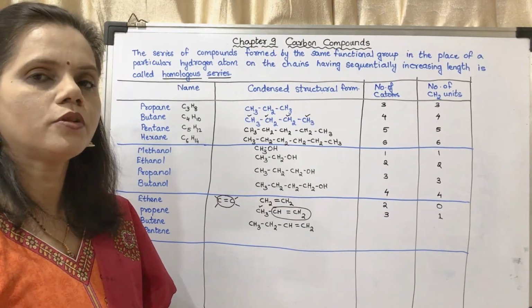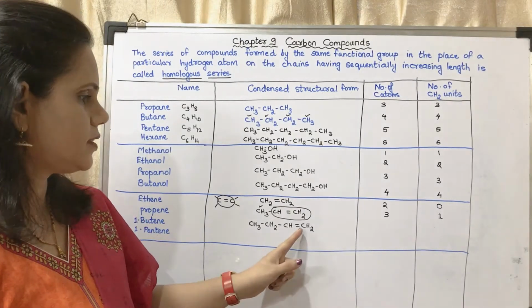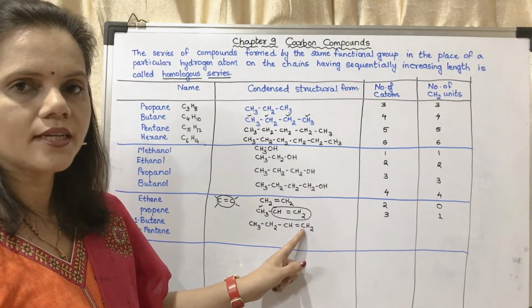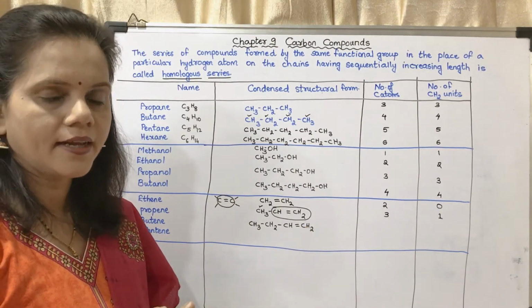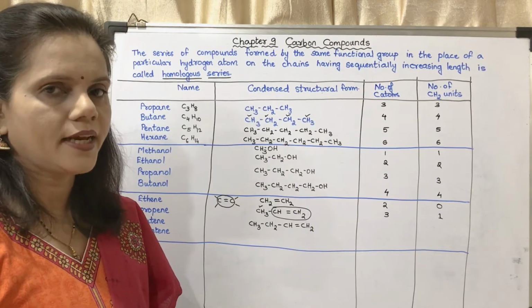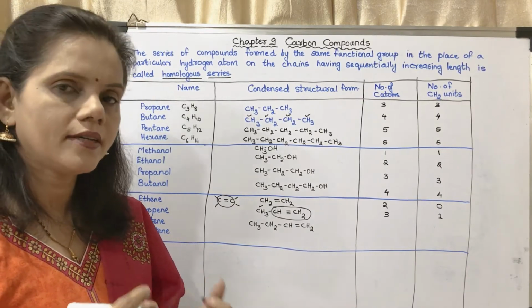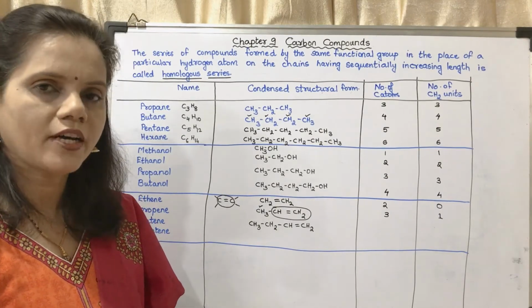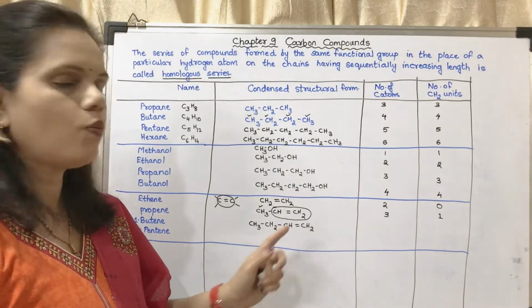It is the position on which the double bond is present. So double bond is present on the first carbon atom. So first and second, and you have to write the lower number. So it will be 1-butene. So this we will be studying in the next lecture, that is of IUPAC naming. For the time being, you may study this as 1-butene.